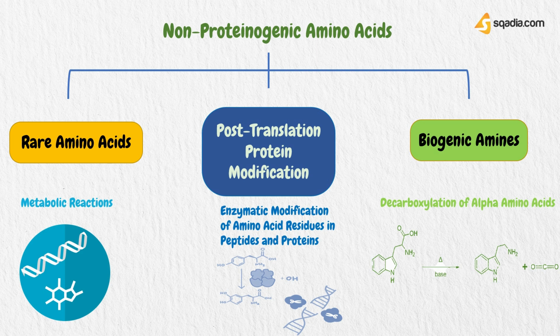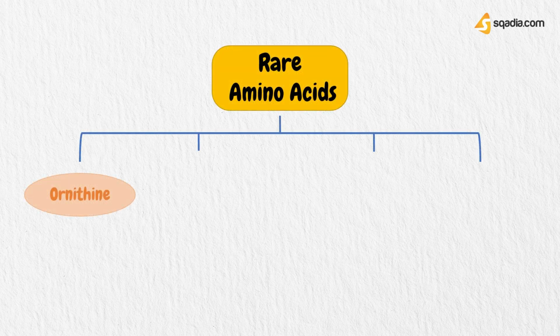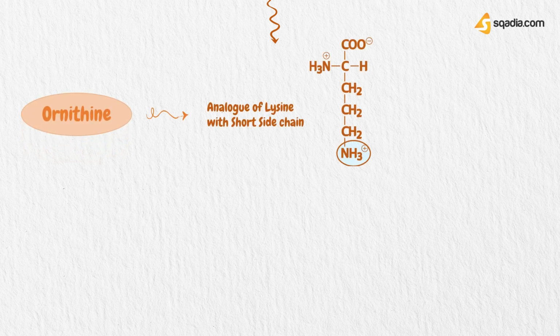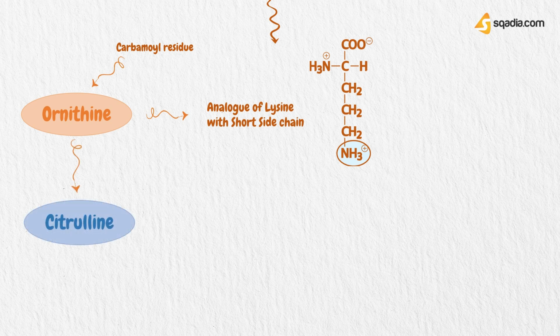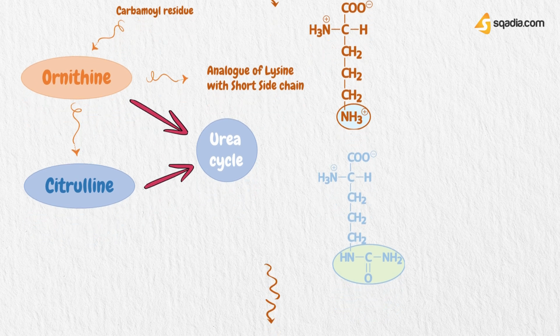Now let's start with some important rare amino acids, how they are formed, and why they are important. There are 4 important rare amino acids: ornithine, citrulline, dopa, and selenocysteine. Now, starting with ornithine, which is an analog of lysine with a shortened side chain, whereas transfer of a carbamoyl residue to ornithine yields citrulline. Both of these amino acids are intermediates in the urea cycle. Let's have a look at this cycle of these amino acids before moving on to the other 2.